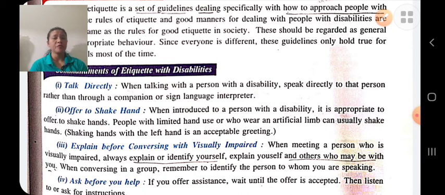Ask before help. Before helping, ask him whether he wants help or not. Address him by his first name as we do with other people. Don't touch his wheelchair. Listen to them carefully. If he has a language problem, then listen carefully. Don't make the correction in between.